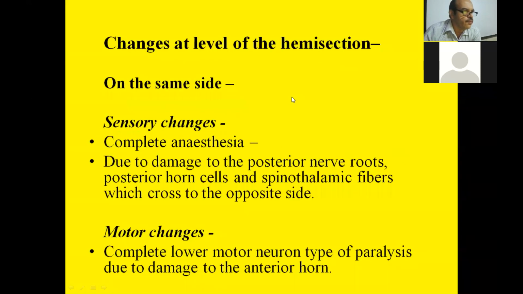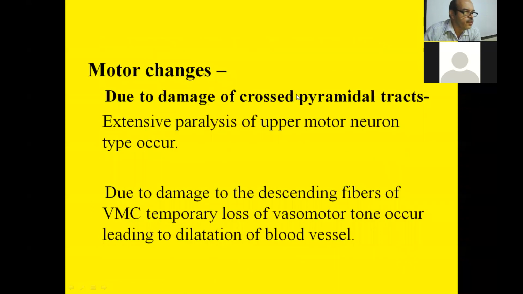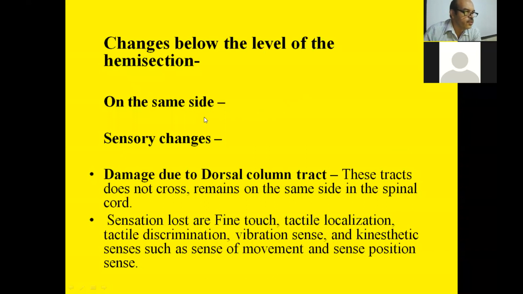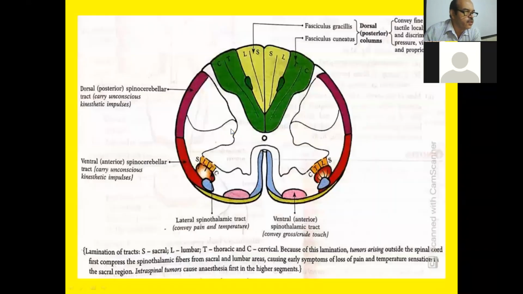Now in Brown-Sequard syndrome, we can see the changes below the level of the hemisection, in which there is damage to the dorsal column on the same side. If we have a hemisection, the fibers on the same side involved are the dorsal column tract.